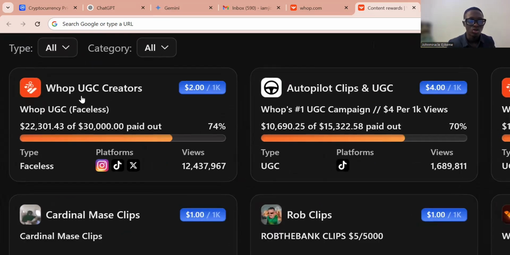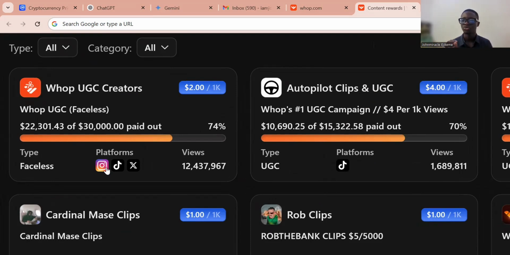Okay, and this is Whop UGC creator. This is a particular Whop inside the Whop platform, right? And this one is Whop UGC faceless. So the kind of content they want you to create is faceless content, and the platforms you can post on are Instagram, TikTok, and Twitter, or X rather. Instagram, TikTok, and X.